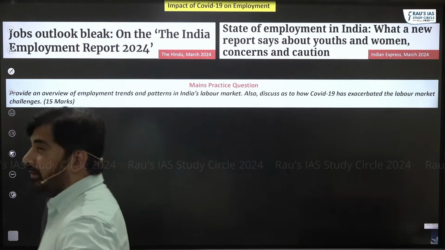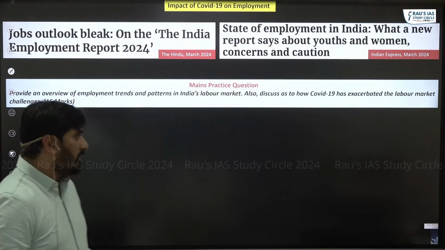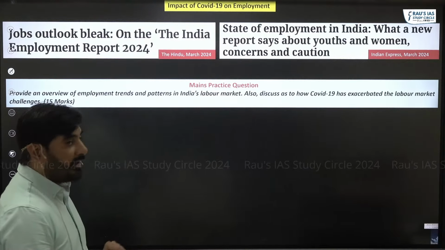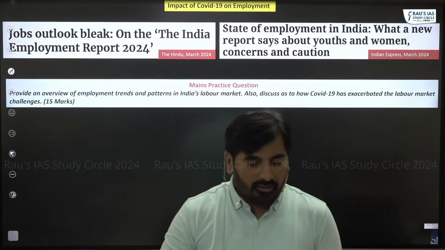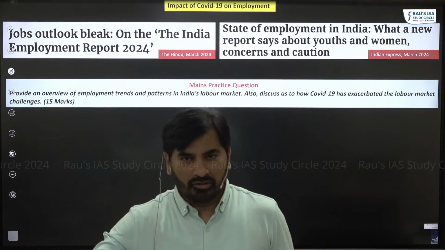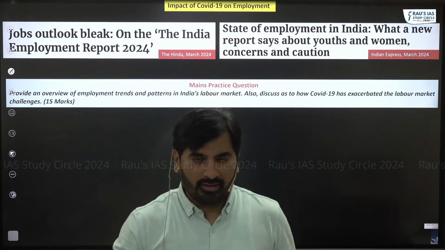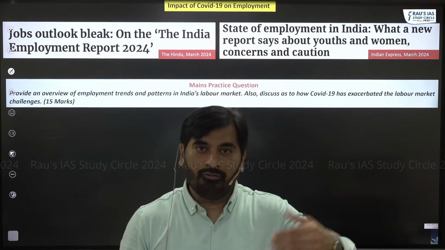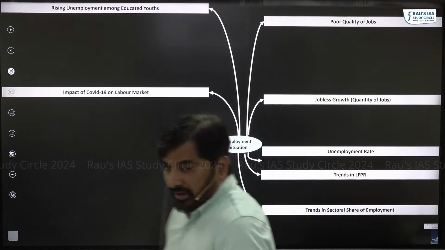Provide an overview of employment trends and patterns in India's labor market and how COVID-19 has exacerbated the labor market challenges. This is what we are going to cover. First we look at the employment trend and scenario, which I have already shown you, but there are some other important trends which we will discuss, and then we will understand the impact of COVID-19 on the labor market. So please have a look at these points.